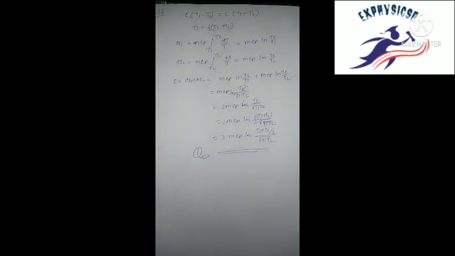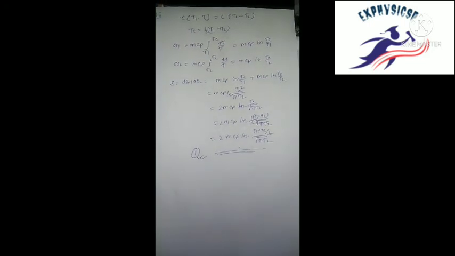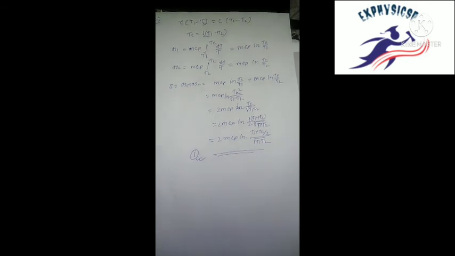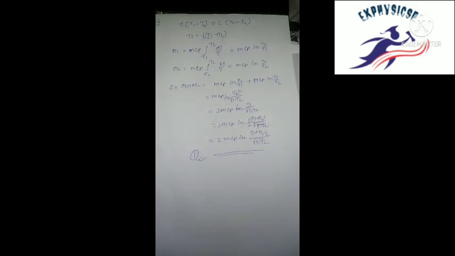Answer is 1. Okay, and we covered all the thermodynamics questions for 218.